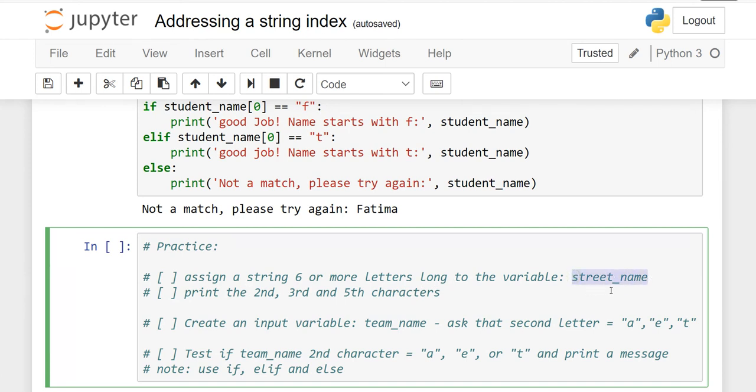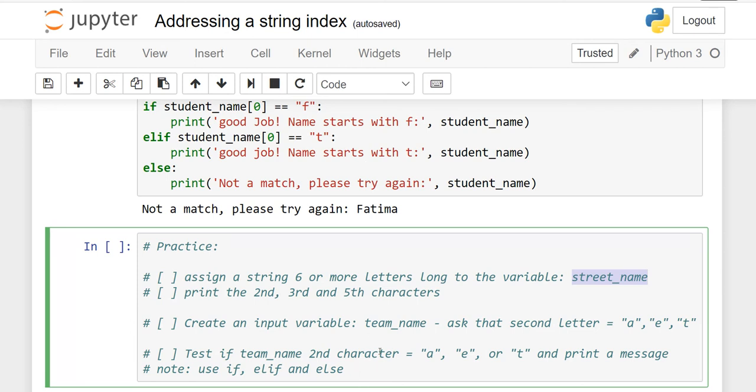Make one variable street_name and give whatever you want, 6 or more characters, then retrieve the second, third and fifth. Second is create an input variable team_name and ask for the second letter, A or T. And here I have written that you have to use if, elif and else, same as whatever I did here.